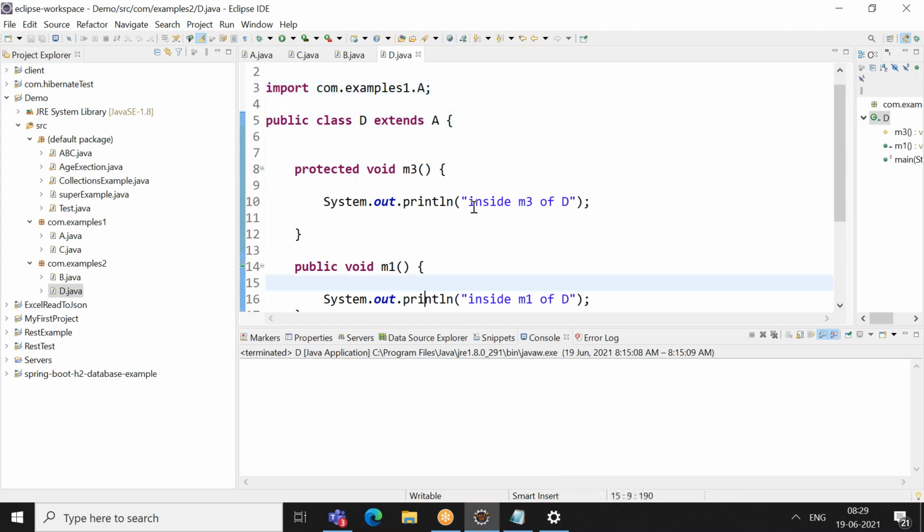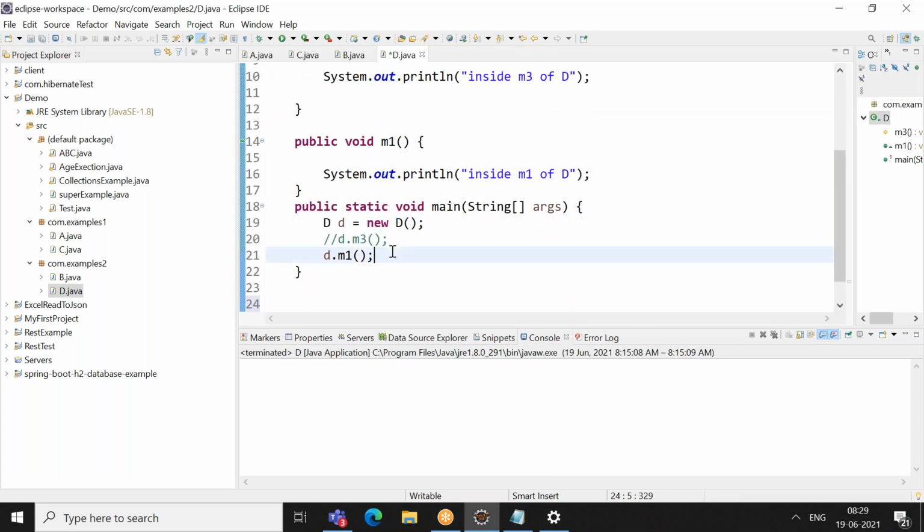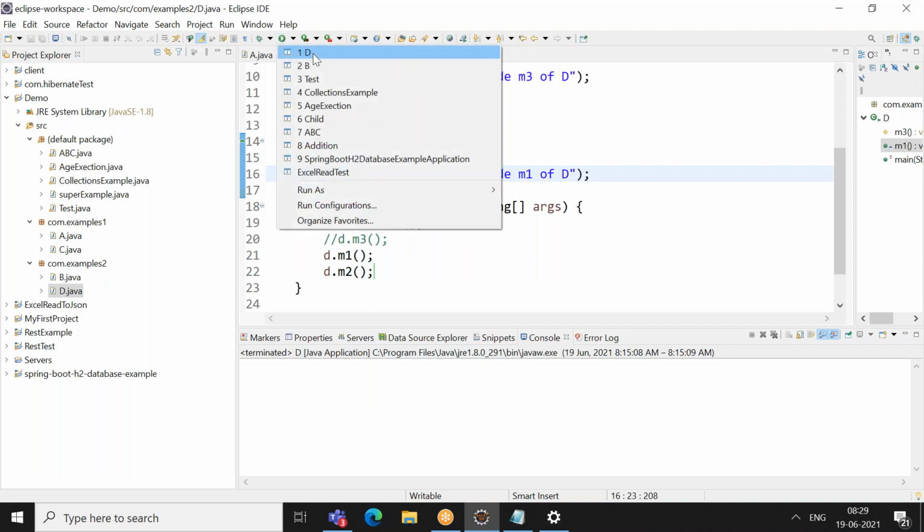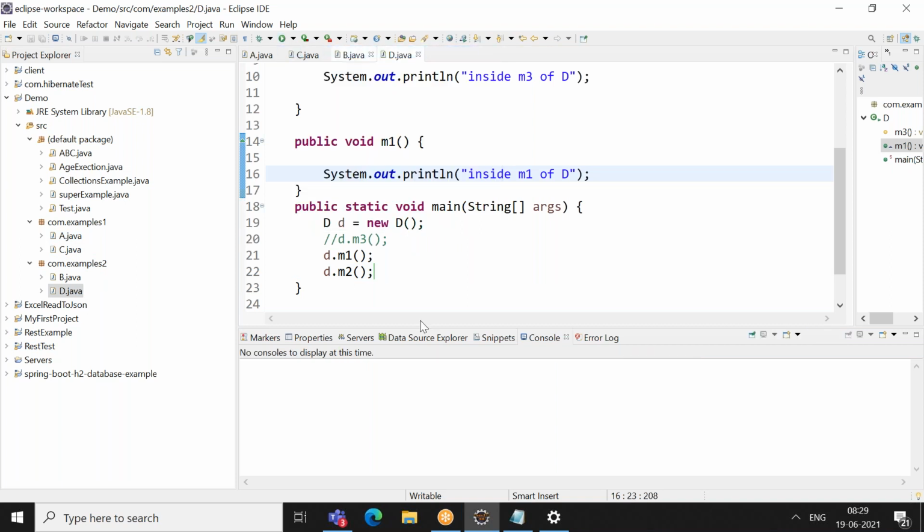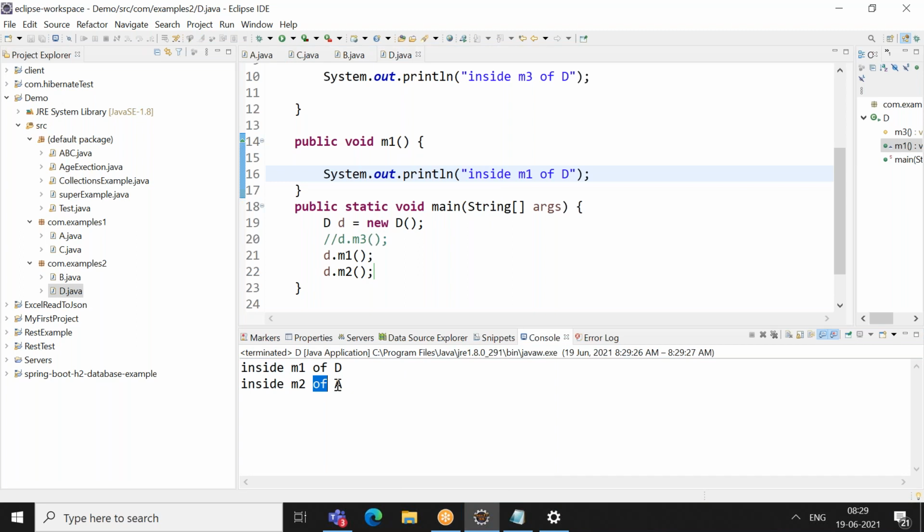So if you call d.m2, what happens? It will execute it from the parent class method. So m1 will be from child, m2 from parent class. Why? Because m2 is not present in the child, so it will go to the parent and execute that. If you want m1 also from parent, you can write the super keyword, which will execute both the logics. If you do not write it, it will execute only the child's.